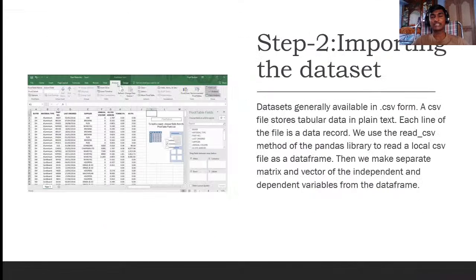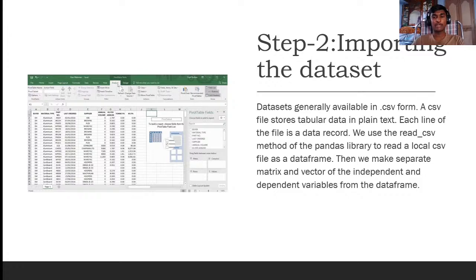And our second step is importing the dataset. Why is the dataset so important? You have learned before, because in every machine learning problem, the dataset is important. A dataset is generally available in .csv form. .csv means comma separated values.